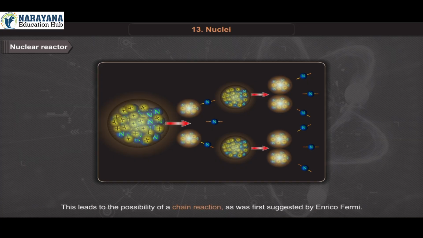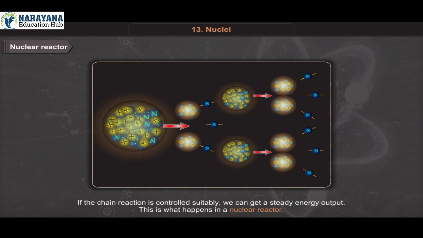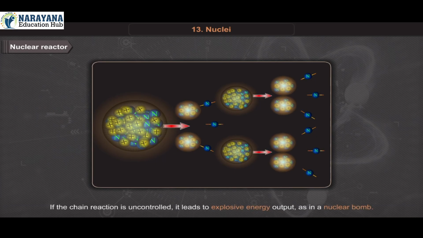This leads to the possibility of a chain reaction, as was first suggested by Enrico Fermi. If the chain reaction is controlled suitably, we can get a steady energy output. This is what happens in a nuclear reactor. If the chain reaction is uncontrolled, it leads to explosive energy output, as in a nuclear bomb.